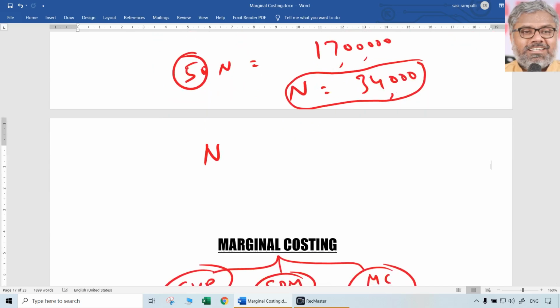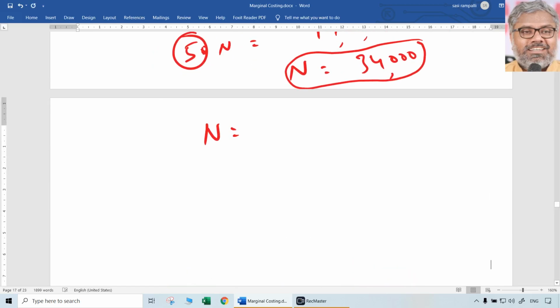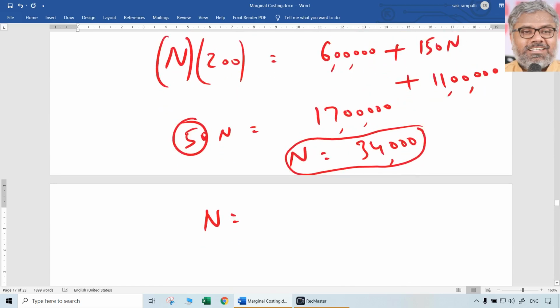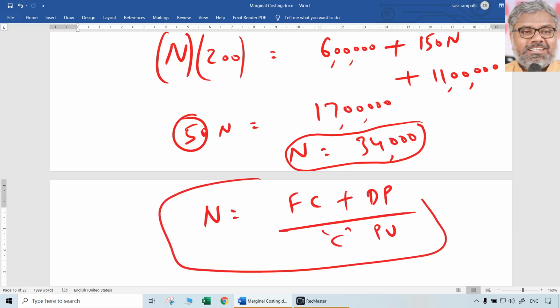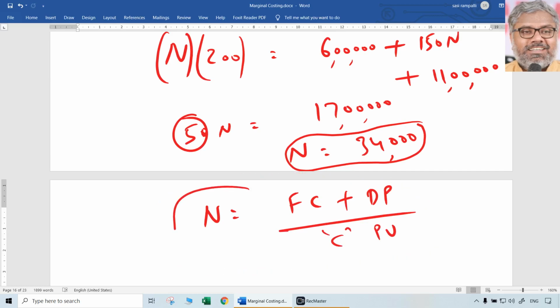How to find out the number of units required to be produced and sold in order to earn a desired profit? What did we do? 6 lakhs plus 11 lakhs divided by 50. What was 6 lakhs? Fixed cost. Plus what was 11 lakhs? Desired profit. Divided by what was 50? Contribution per unit. You have a formula. That's what we did. We don't need a separate formula for it always.